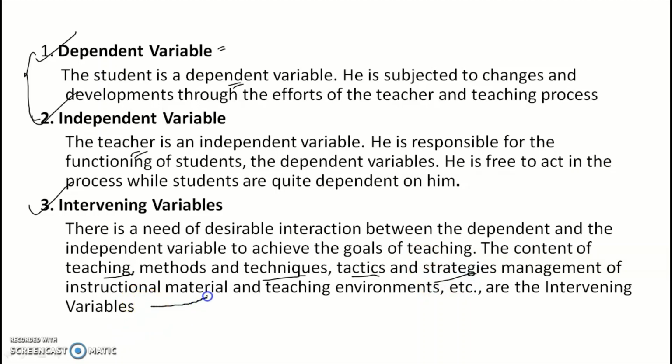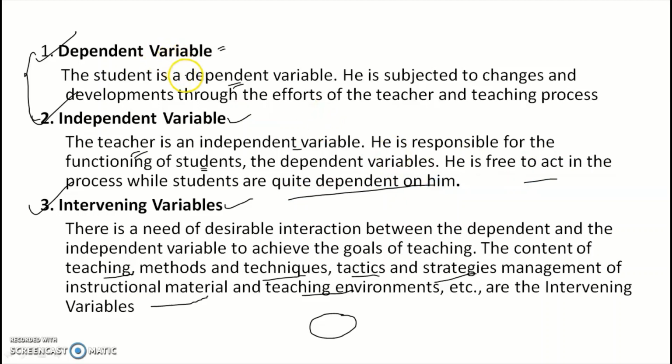That means you are teaching on the blackboard, or with projectors, or the teaching environments. Whatever supporting media are there, all these things act as intervening variables, and the teacher is an independent variable. Why? Because he is responsible for the functioning of the students. He should not change. Whatever concept the teacher wants to deliver, he shouldn't change with respect to the surrounding variables, right? That's why the teacher must be like an independent variable. He is free to act in the process, while students are quite dependent on him.